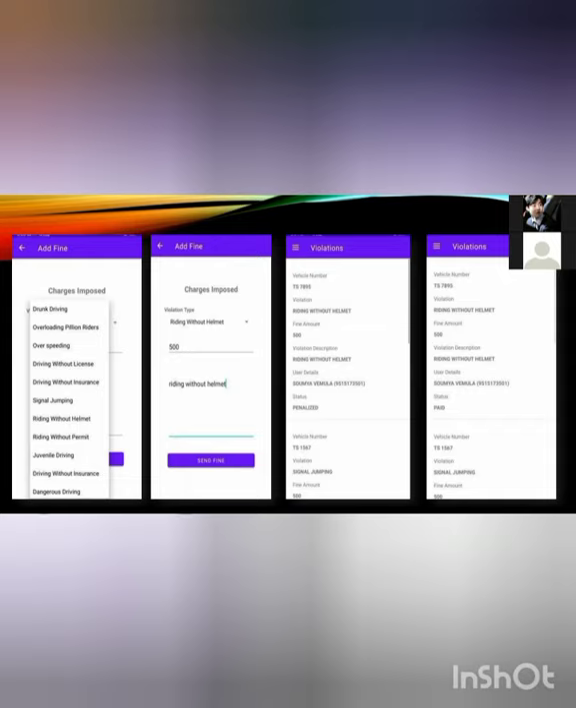In this, he can choose any type of violation and impose the charge, so that he can enter the amount which the user should be fined, and send the fine. After sending the fine, the user can view the violation and the fine details. After that, he can pay the amount online itself.